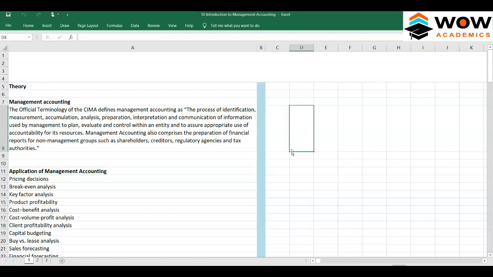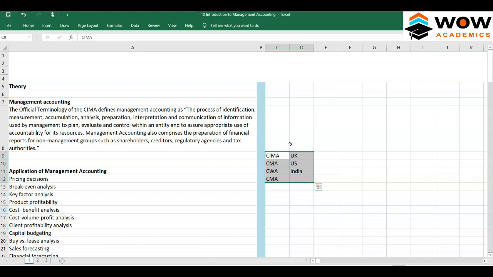CIMA is in the UK, and CMA US is there, and in India we had earlier called it CWA, Cost and Works Accountant, but now they have named themselves CMA only. All these bodies are creating management accountants. Their predominant purpose is to create management accountants.